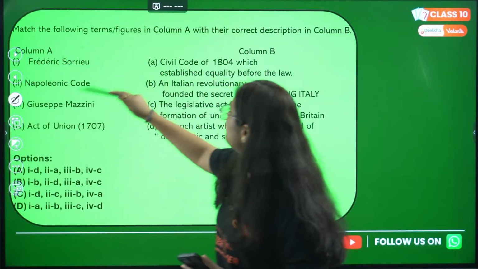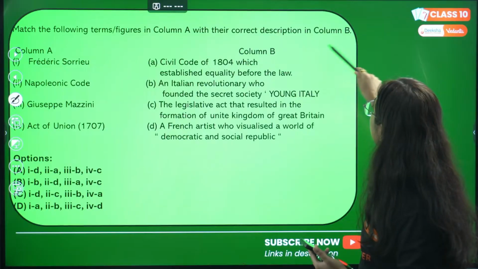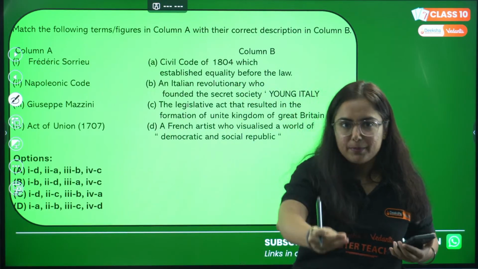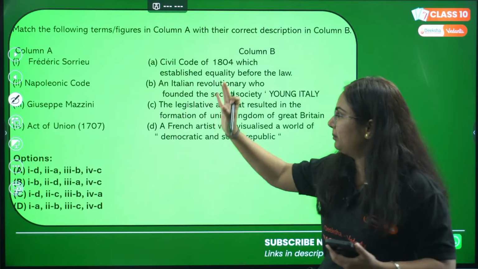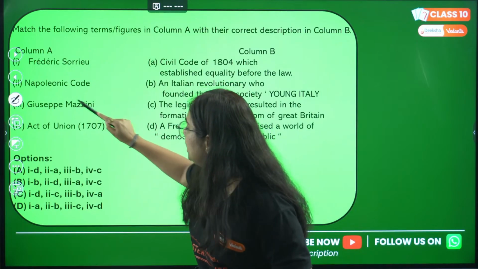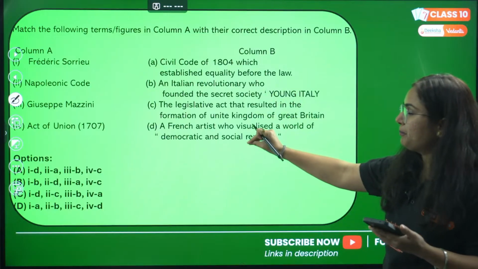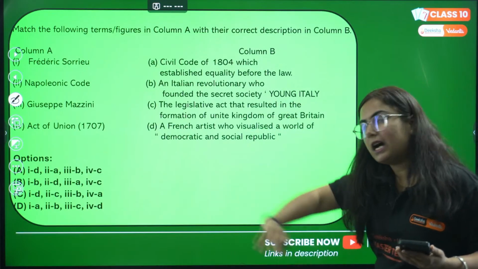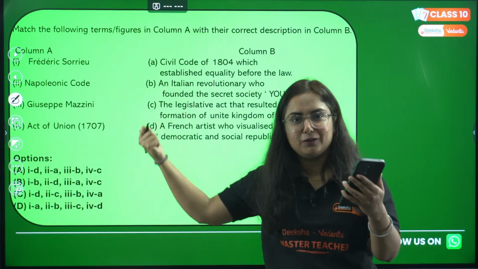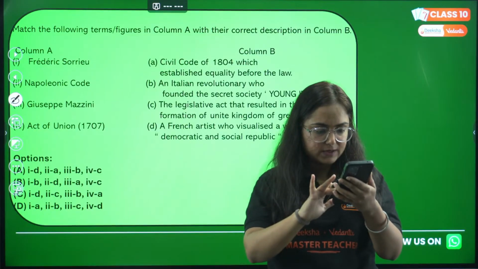Next one, match the following terms and figures in column A with their correct description in column B, right? So moving a level up in the type of question, with column A and column B. Column A: Frederick Sorrow, Napoleonic Code, Giuseppe Mazzini, Act of Union. Read the description, match them. Very easy. You will get the answer by only matching the first one. I just gave you a hint. Match the first one, give the correct answer. Okay, fine, I'm getting your answers.